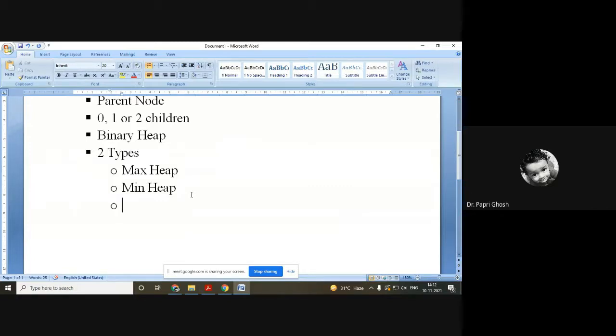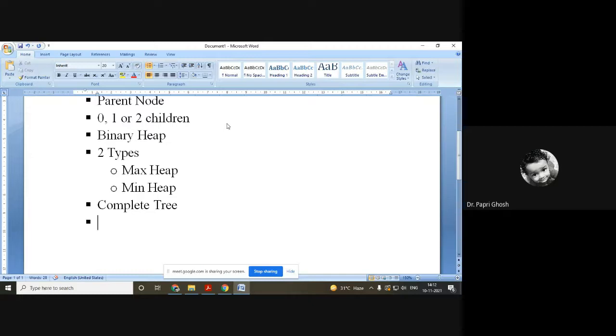Another thing is that the heap should be a complete tree, which means we can say that it uses a minimum number of height to take in all the nodes.